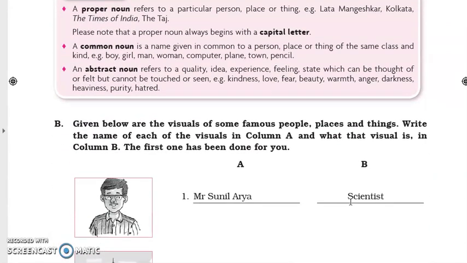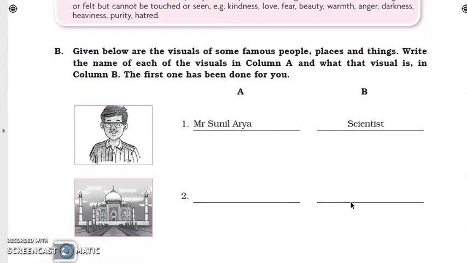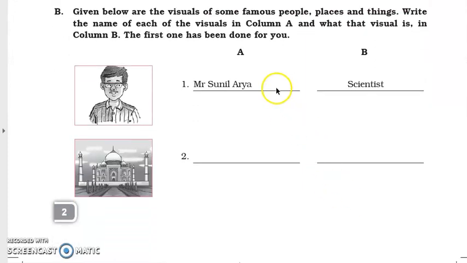Now we will move on to the next worksheet. This is worksheet B. Now given below are the visuals of some famous people, places and things. Write the name of each of the visuals in column A and what the visual is about in column B. First one has been done for you. We can see here the visual. It is of a person and the name is written Mr. Sunil Arya. Now who is he? He is a scientist.